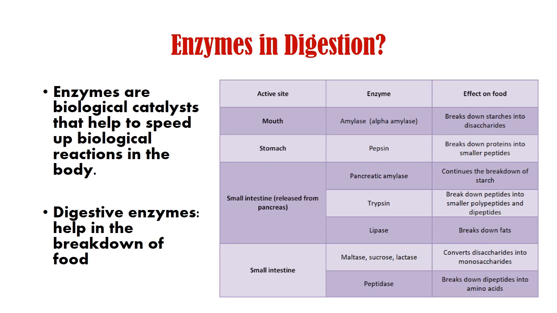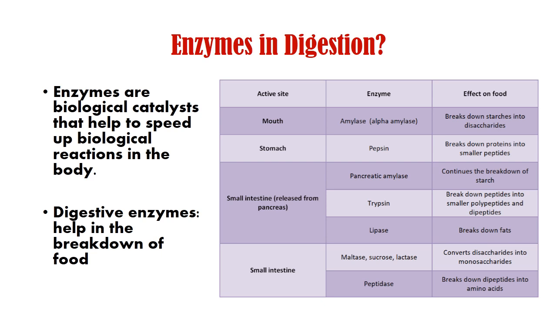Now, as you can see from the table in front of you, there are enzymes produced in the mouth, stomach, small intestine, in this case the pancreas, and in the small intestine itself. These enzymes help to break down food in the various parts of the body, as you see in the picture in front of you. The enzyme amylase is produced in the mouth, which helps in the breakdown of starch into disaccharides.